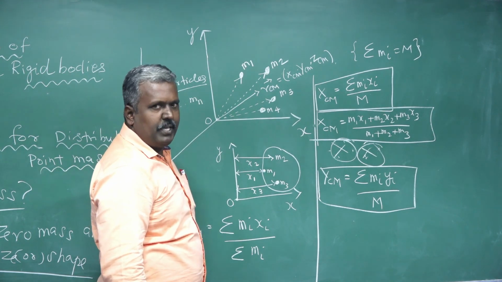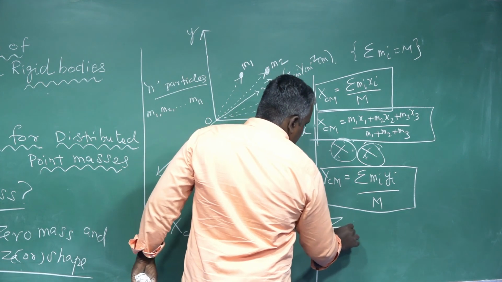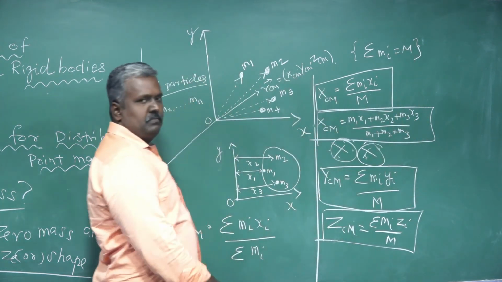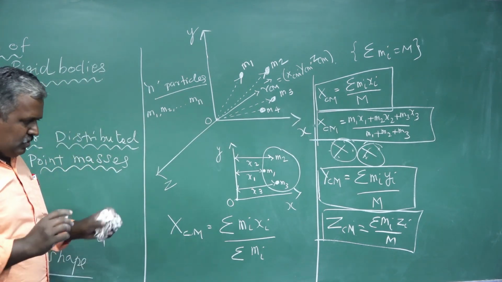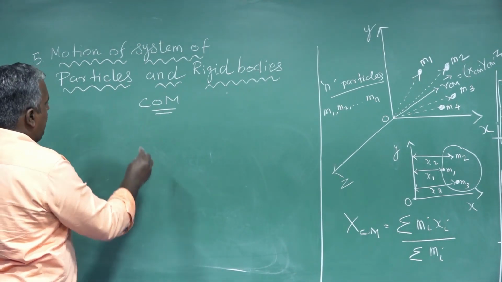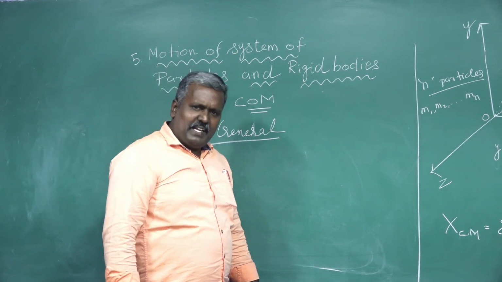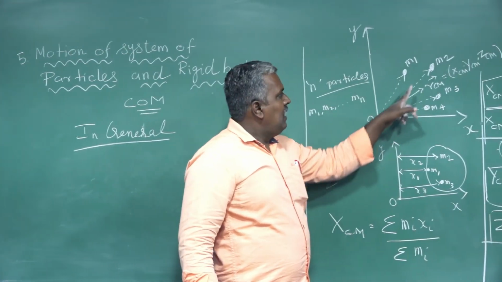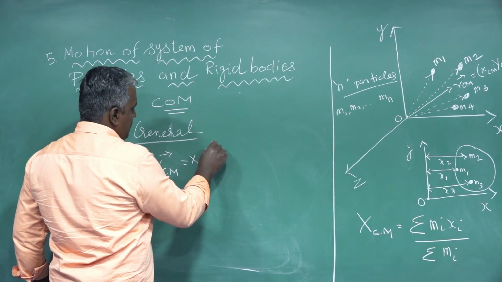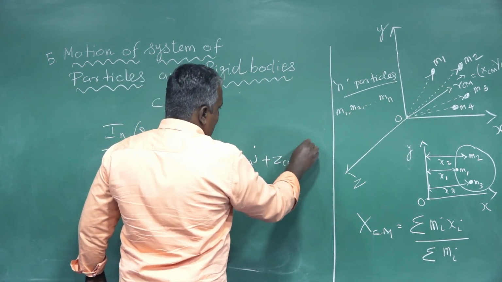Similarly, the center of mass of the z coordinate is summation m_i z_i by M. So in general, R_CM vector is equal to X_CM i cap plus Y_CM j cap plus Z_CM k cap.